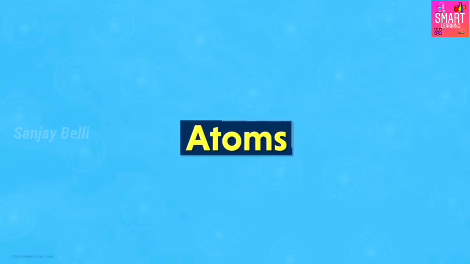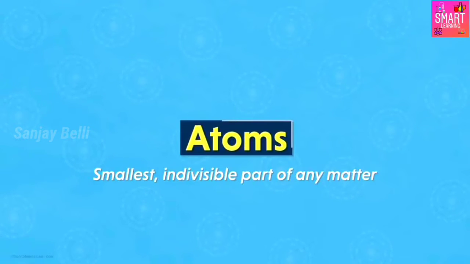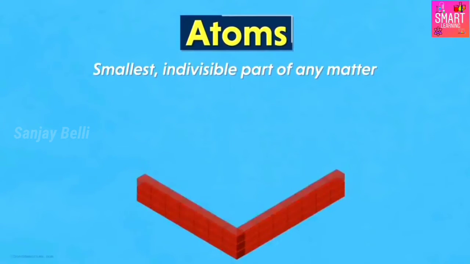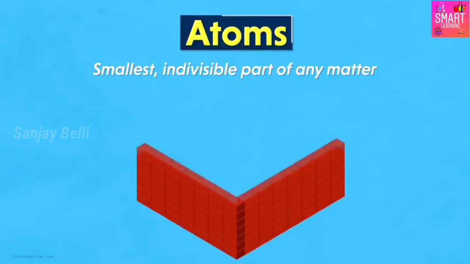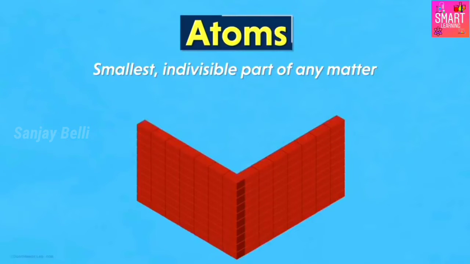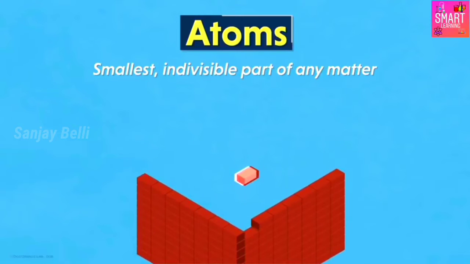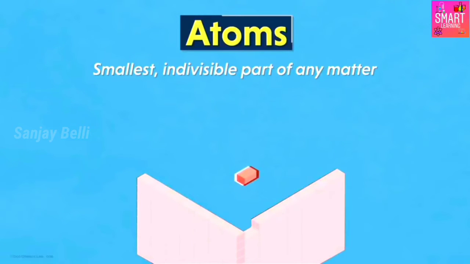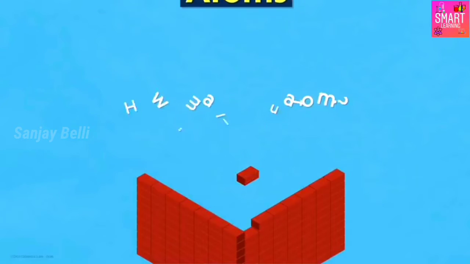Atoms are simply defined as the smallest indivisible part of any matter. That means atoms are very small in size. How can we say this? If we take the same example of a wall, then all the bricks that make up the wall are always small compared to the wall, right? Similarly, basic units that form a particular matter are always small compared to the complete substance.